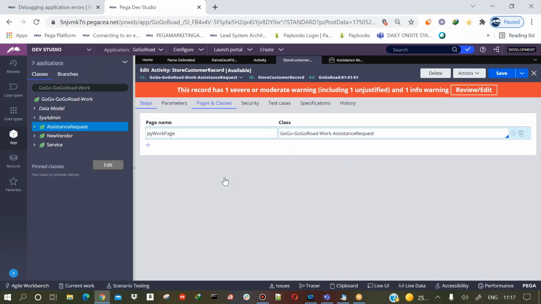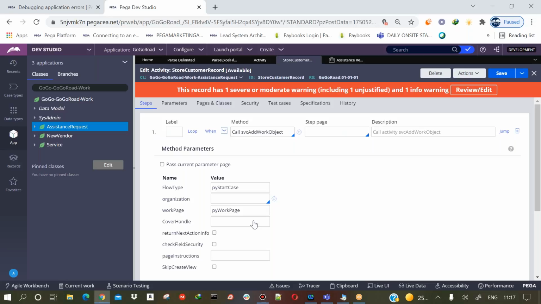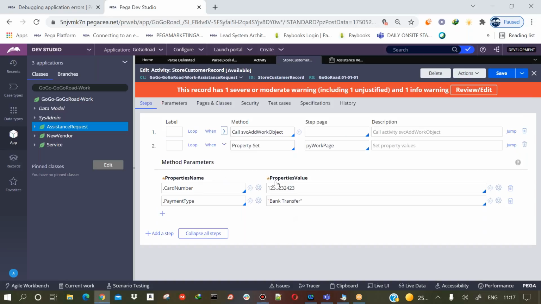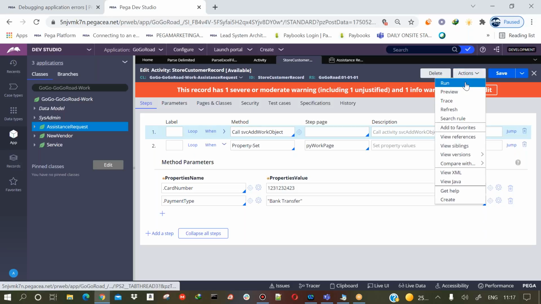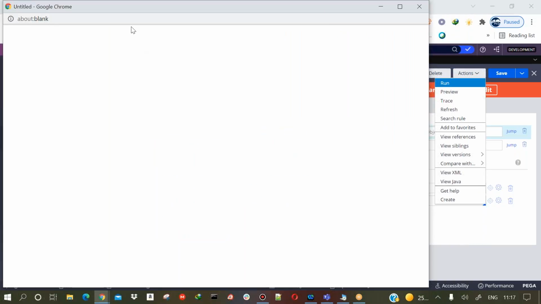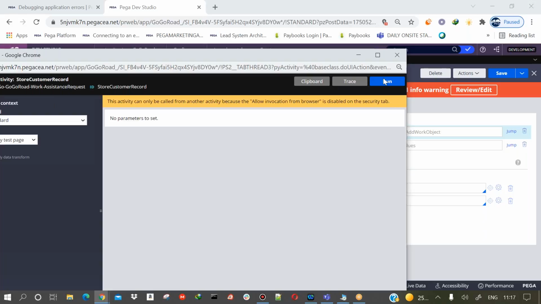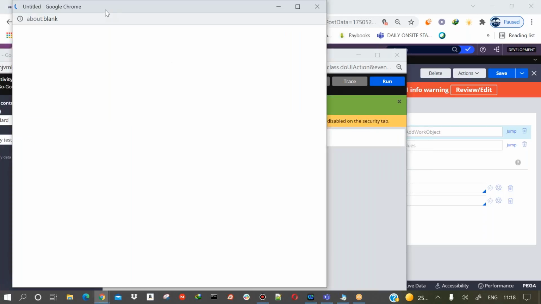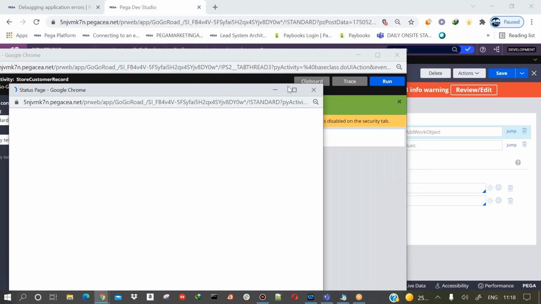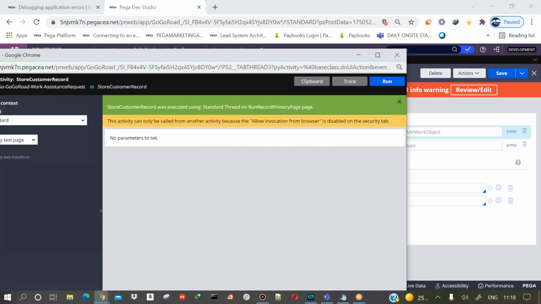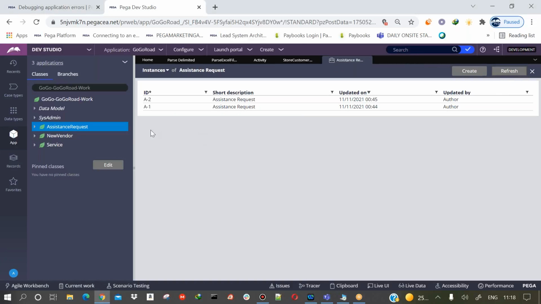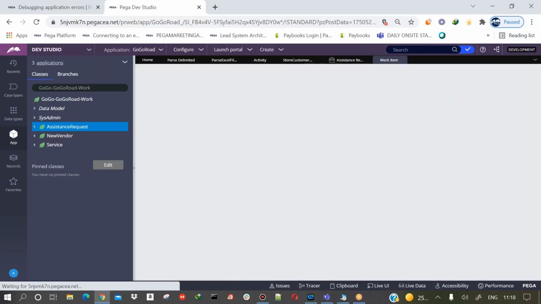After creating the case, I am simply adding this data on that particular case. So now I'll run the activity once again. One more case is created, A3.